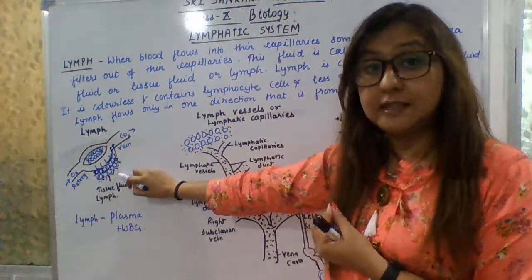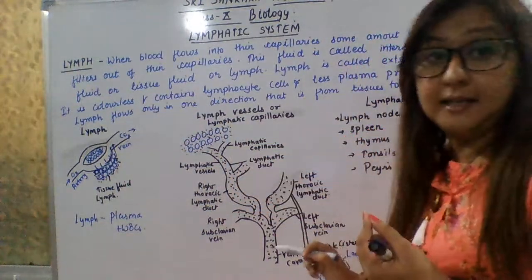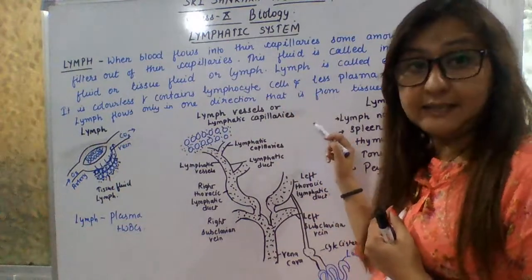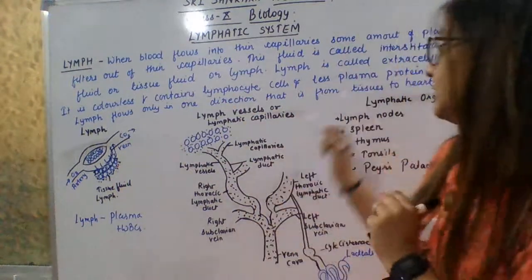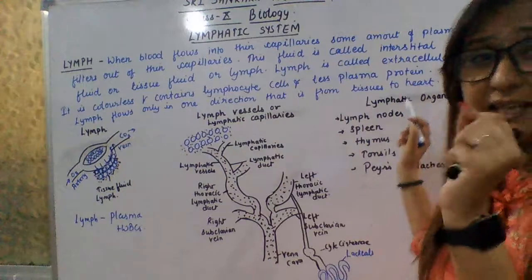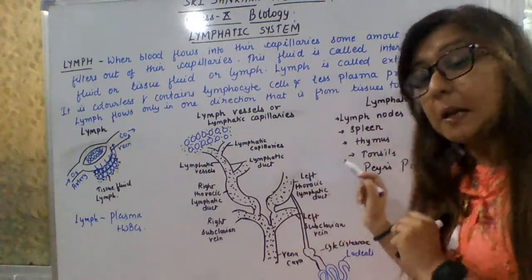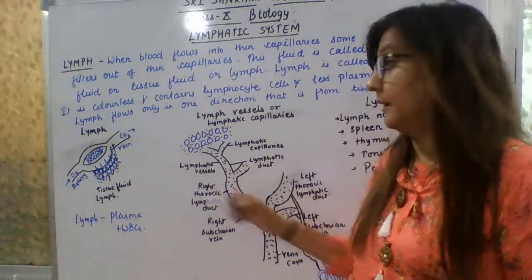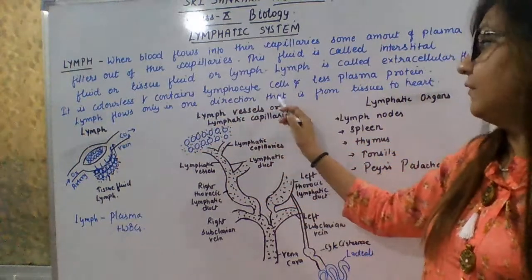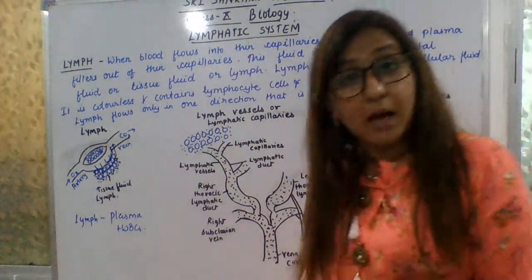It is colorless and contains lymphocytic cells and plasma, with very little plasma protein compared to blood. Lymph flows only in one direction, from tissues to the heart.